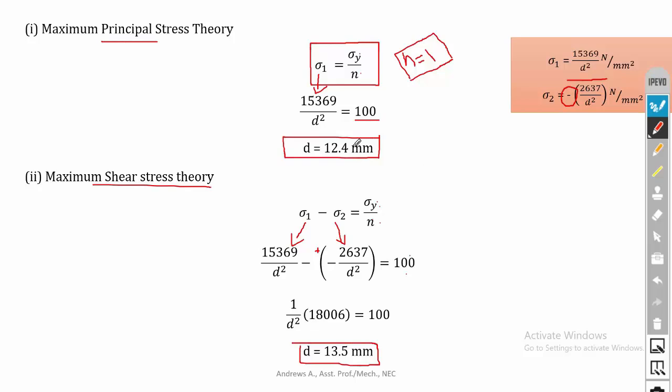So you can see that in the first theory the diameter is 12.4 and here it is 13.5 mm. So there is not much difference in that.